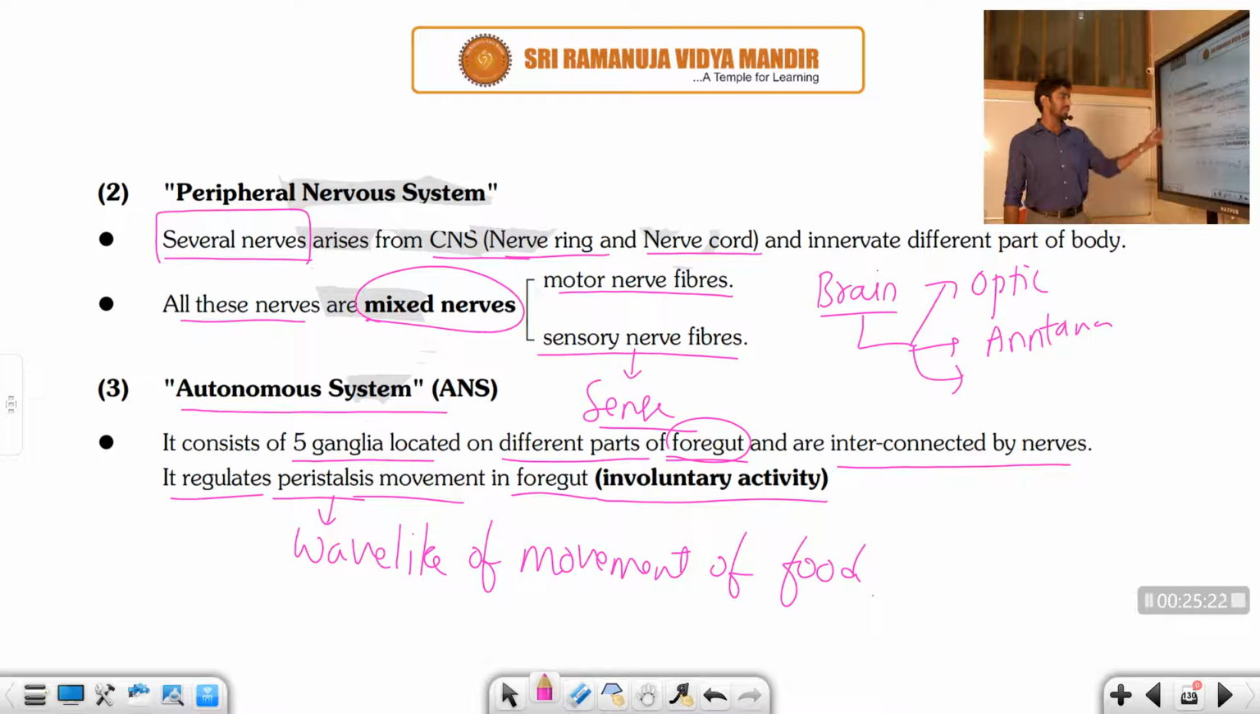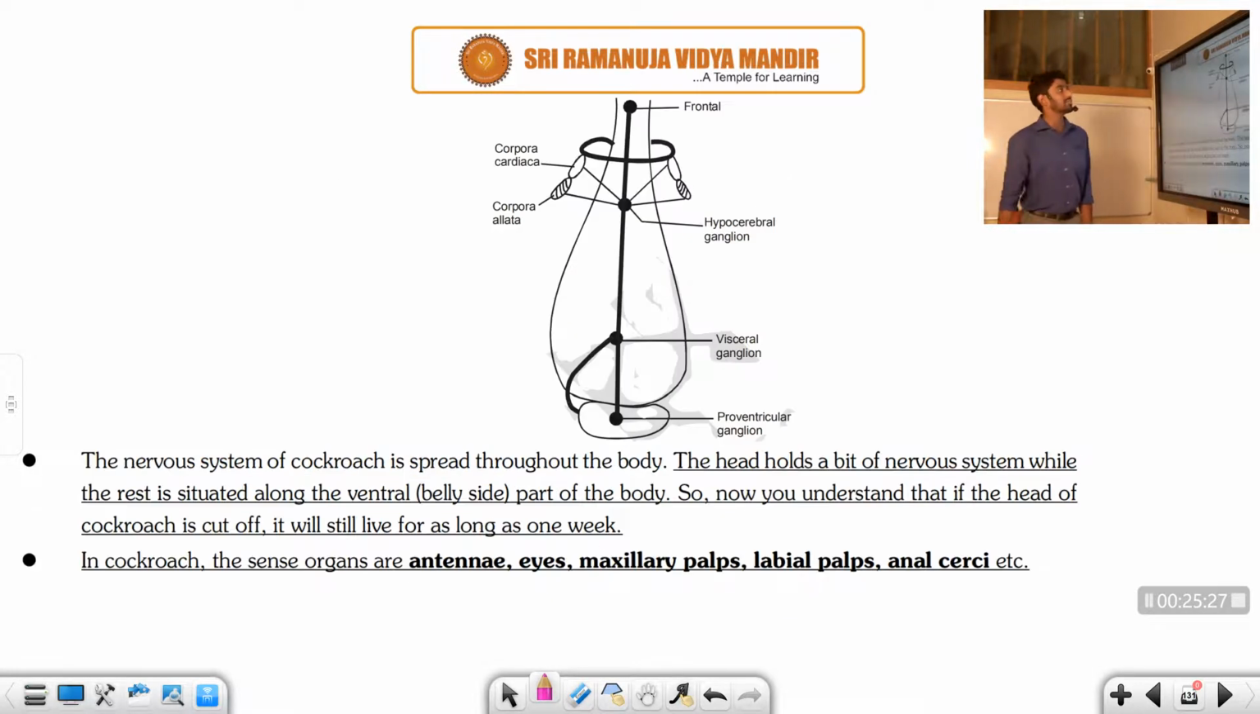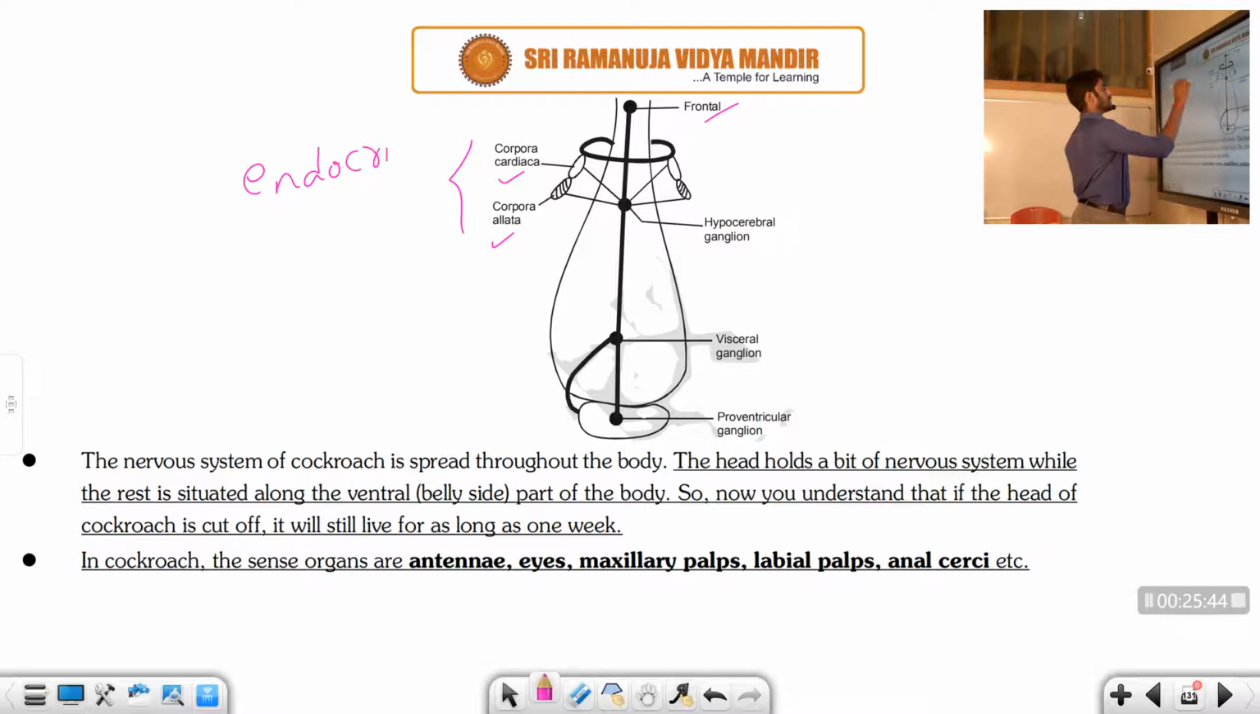Let us discuss this with the help of the diagram of the autonomic nervous system. Now you can see that the autonomic nervous system is present in the foregut region only. The frontal region is there, then corpora cardiaca and corpora allata, right? These are the two parts, and they are endocrine parts, students. Corpora cardiaca and corpora allata are endocrine parts.